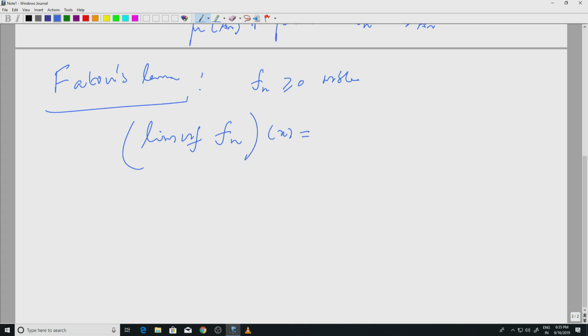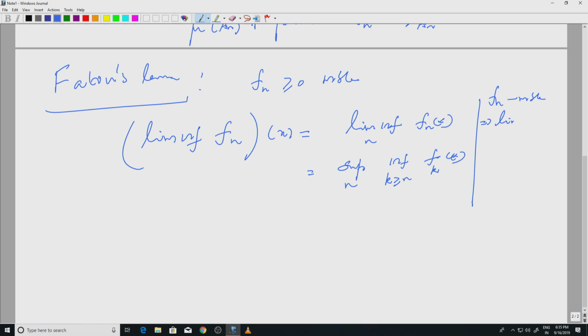Let us recall that this is simply liminf of f_n(x) over n. Well, this is nothing but you take the supremum over n of the infimum of f_k(x), k greater than or equal to n. This is the definition of liminf. Liminf is also measurable. f_n's are measurable implies liminf is measurable,